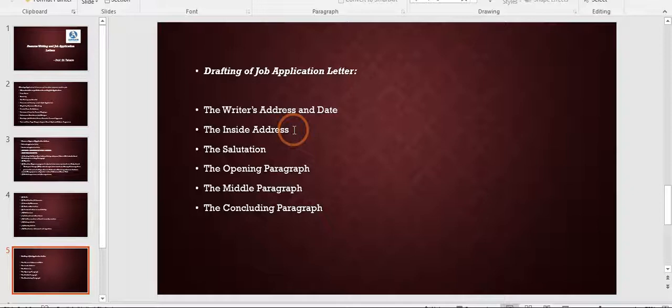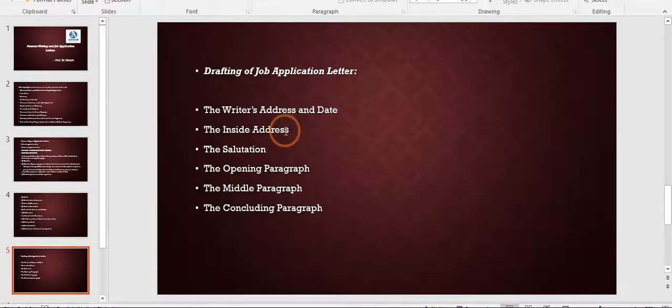So here you will write to the advertiser, to, comma, in the next line the advertiser, and the post box number which they have given in the advertisement, post box number 1234, like that, and the pin code if the pin code is mentioned. Or if they have just given the box number, then you will write to the advertiser, box number, and mention the name of the newspaper in which the advertisement has come. So you will write the Times of India, Pune. Understood? If they have not mentioned the name or the designation of the person whom you have to address the application.